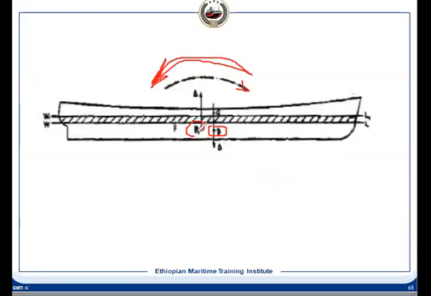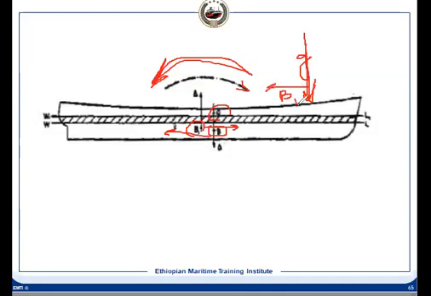And why will it happen? Because B1 will shift in the forward direction. From seawater to freshwater, it moved in the aft direction. And we know that G does not move. G is here, the vertically downward force is acting, and B has now shifted to B1.